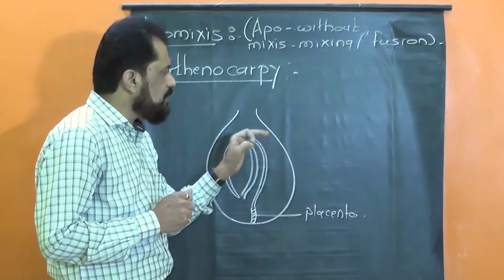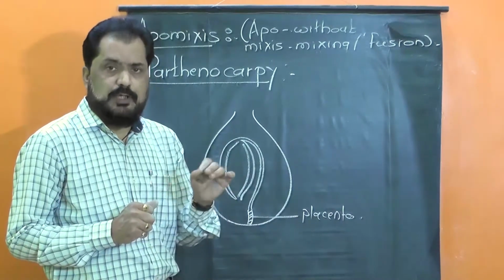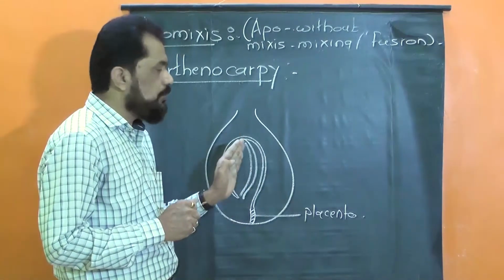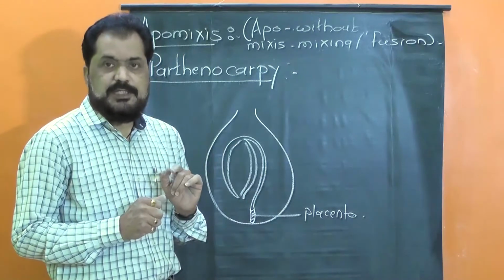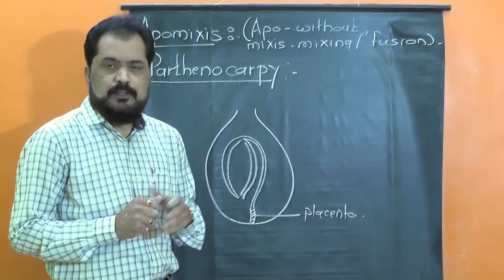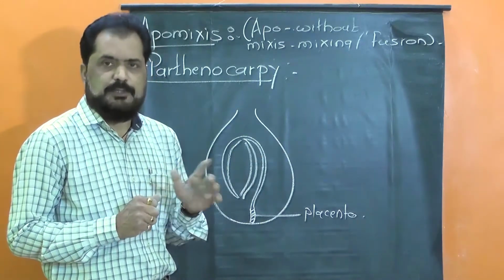Directly the fruits are formed due to the influence of plant growth hormone, and such fruits are called parthenocarpic fruits. Parthenocarpic fruits have great commercial importance.